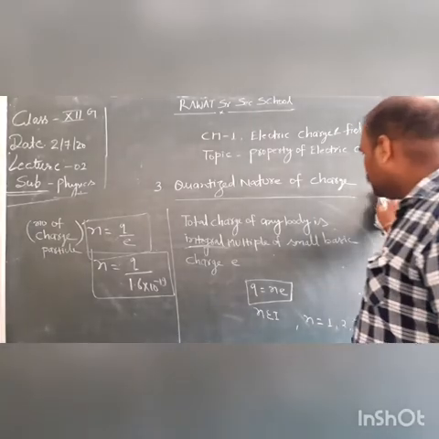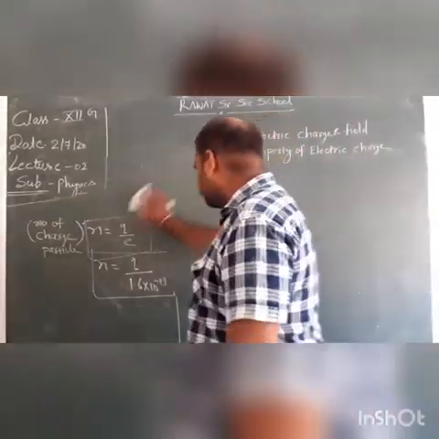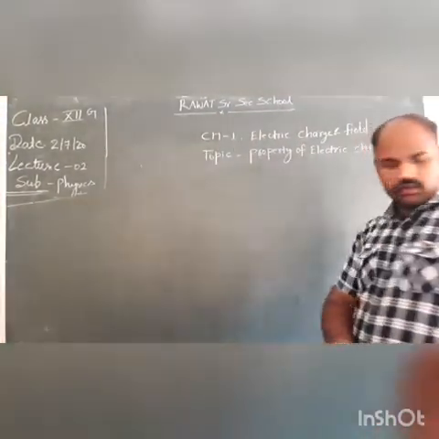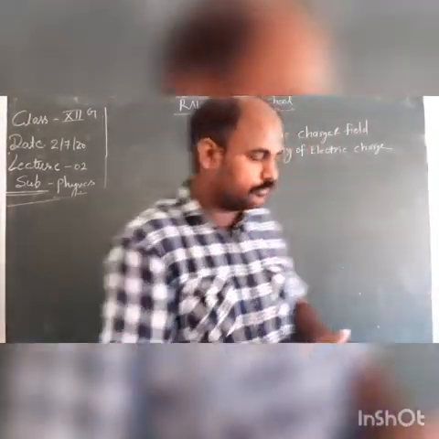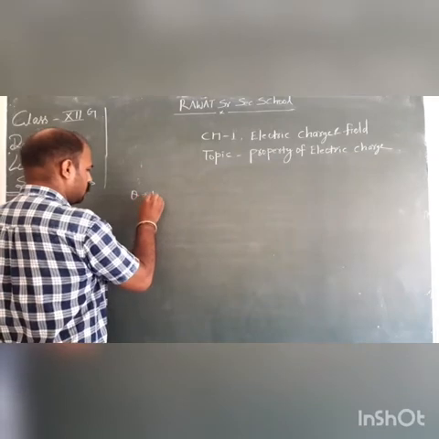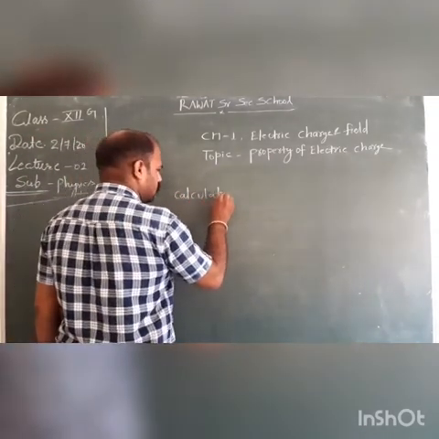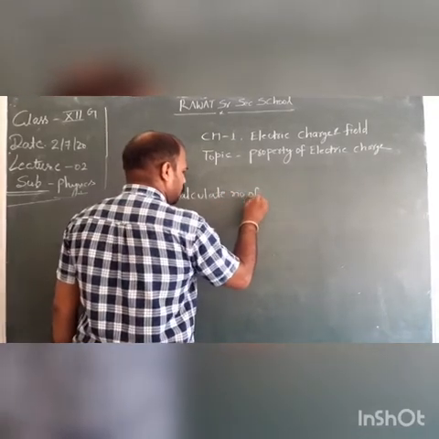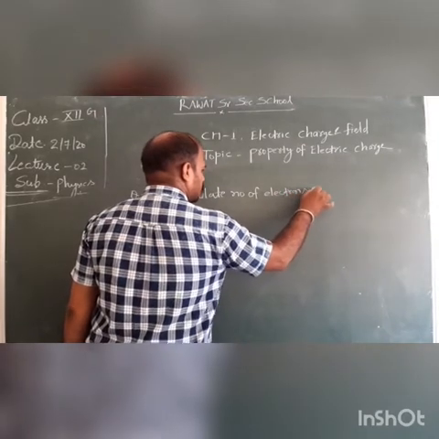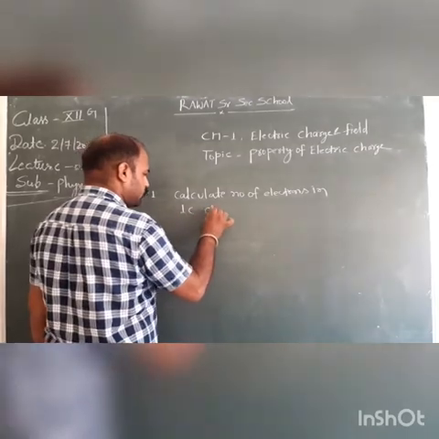Now we discuss some numericals related to the quantized nature of charge. Question number 1: calculate the number of electrons in 1 coulomb charge.